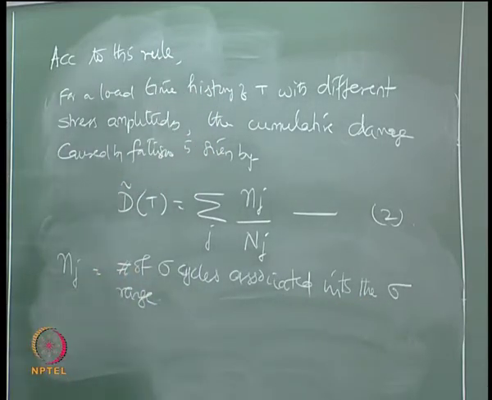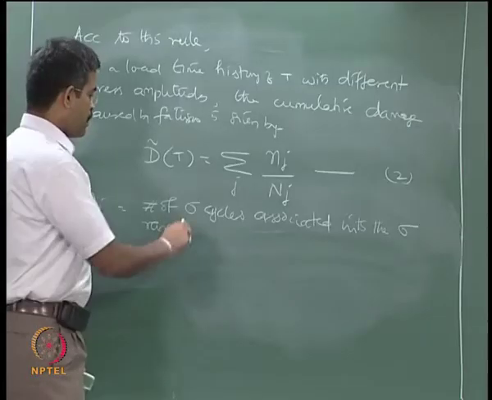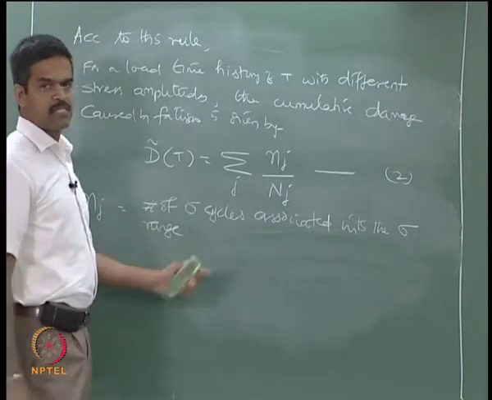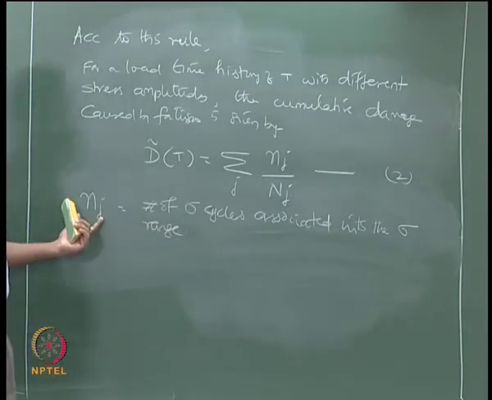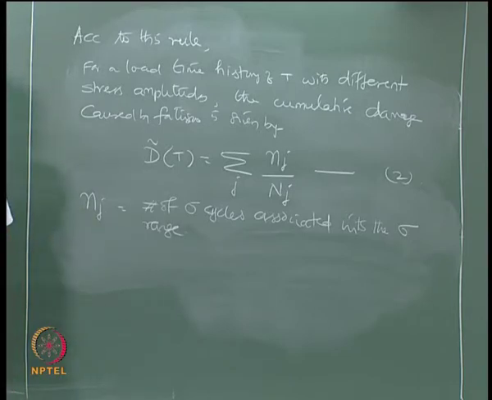So, you will fix up a stress range, and what would be the number of stress cycles associated with that stress range is what we call as Nj.